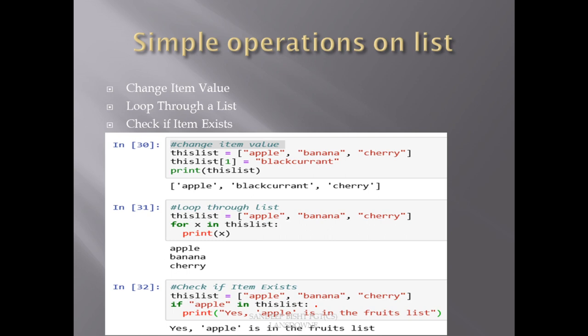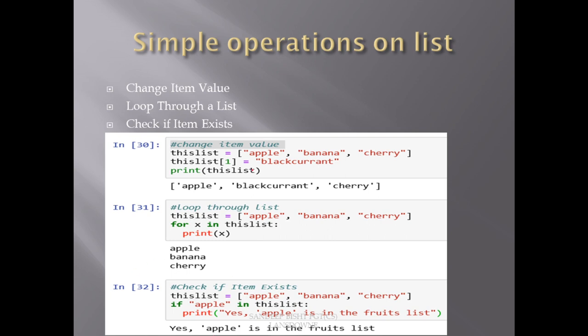Now some simple operations on list. So what are the simple operations? One would like to change the item value of the list, or go through the list, or check whether an element exists in the list. These are the simple operations that can be performed on a list.